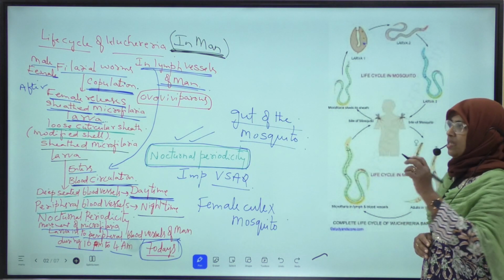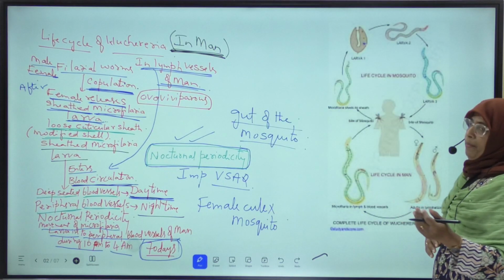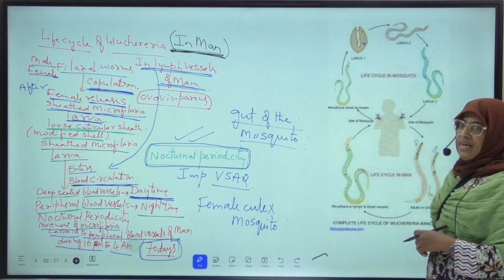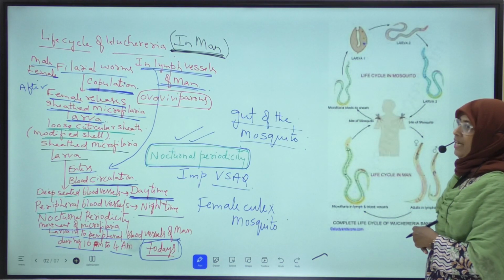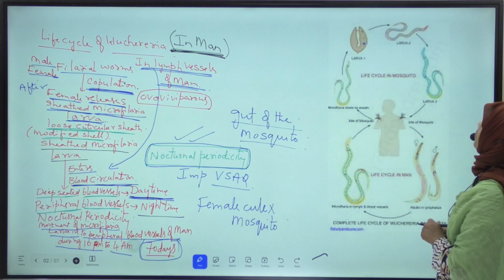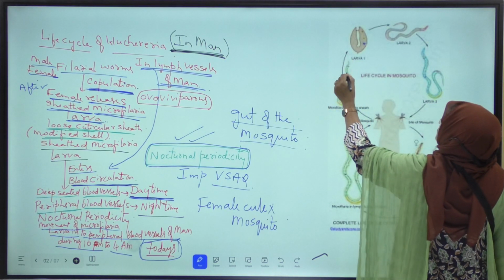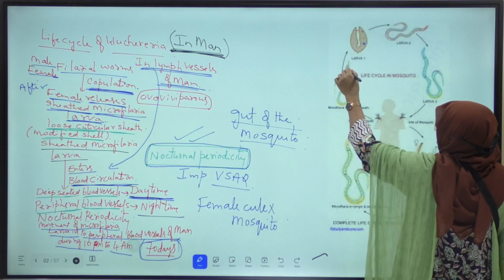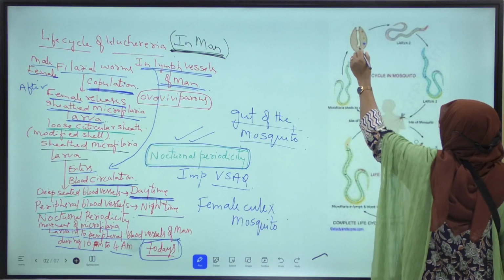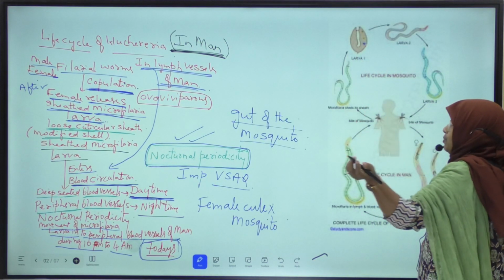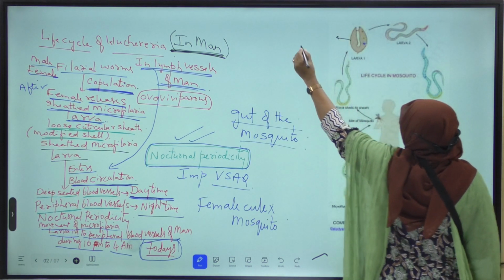The sheath is dissolved. Now this ex-sheathed microfilaria larva enters into the hemocoel of the mosquito. From the hemocoel, it enters into the thoracic muscles of the mosquito. In the thoracic muscles of the mosquito, this ex-sheathed microfilaria larva transforms into sausage-shaped larva. This is the sausage-shaped larva.